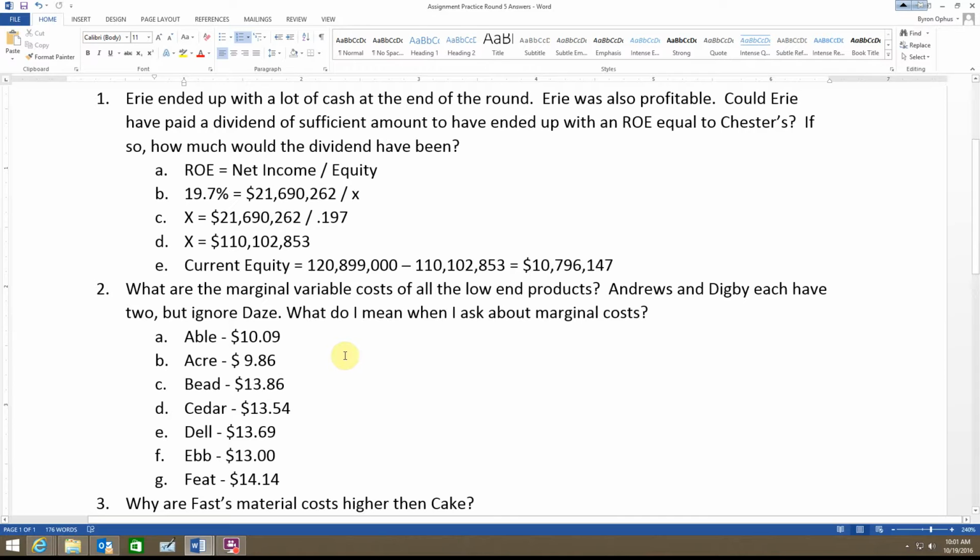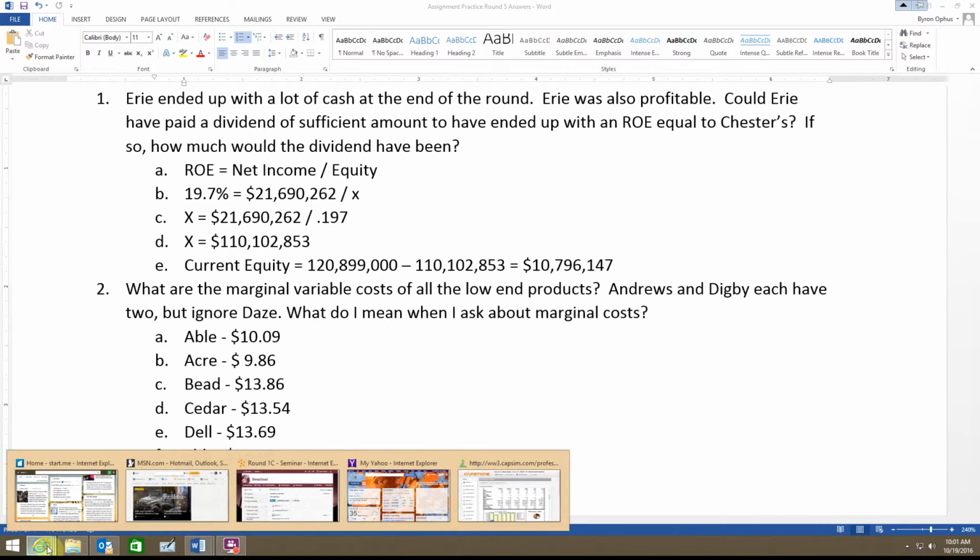Question 2, what are the marginal variable costs of all the low-end products? Andrews and Digby each have 2, but ignore Days. I said ignore Days because it's showing its cost at 0 and 0. What do I mean when I ask about marginal costs? I didn't type that in, but I'll tell you what the answer would be for that.